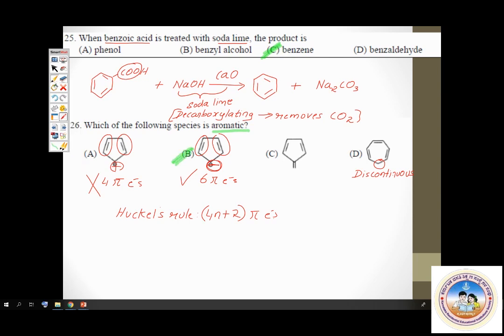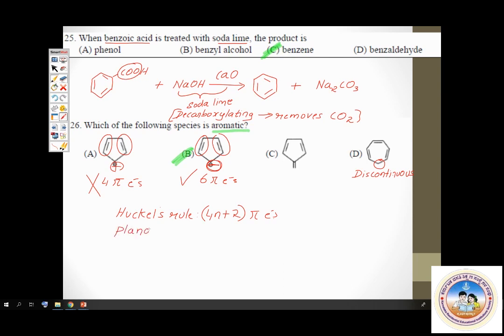Listen carefully. See, for a compound to be aromatic, it should satisfy three conditions. First, it must be planar. The compound must be planar. Yes. The given compound option B is planar. Then it must be a cyclic conjugated system.